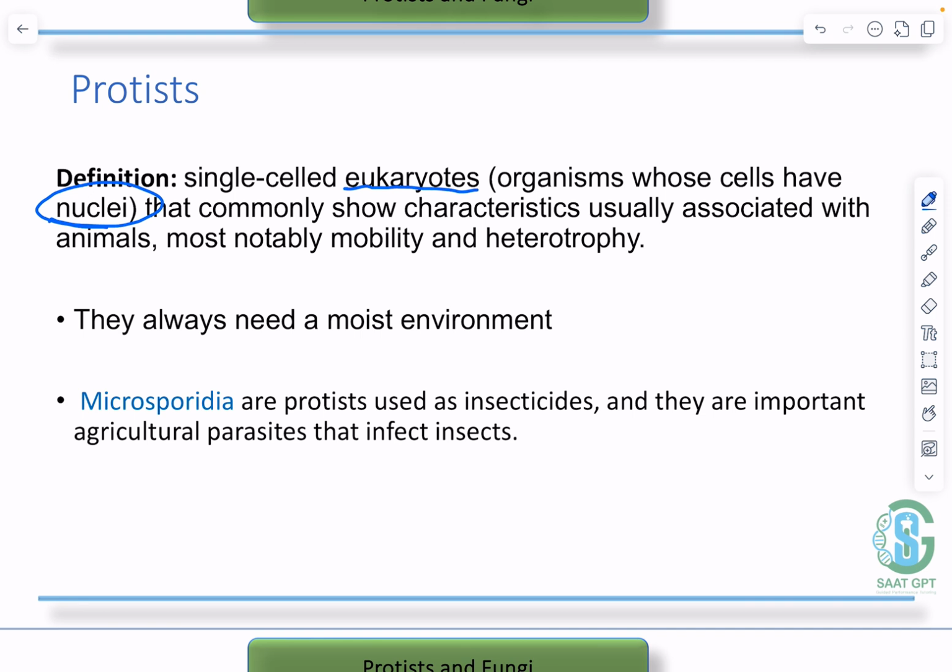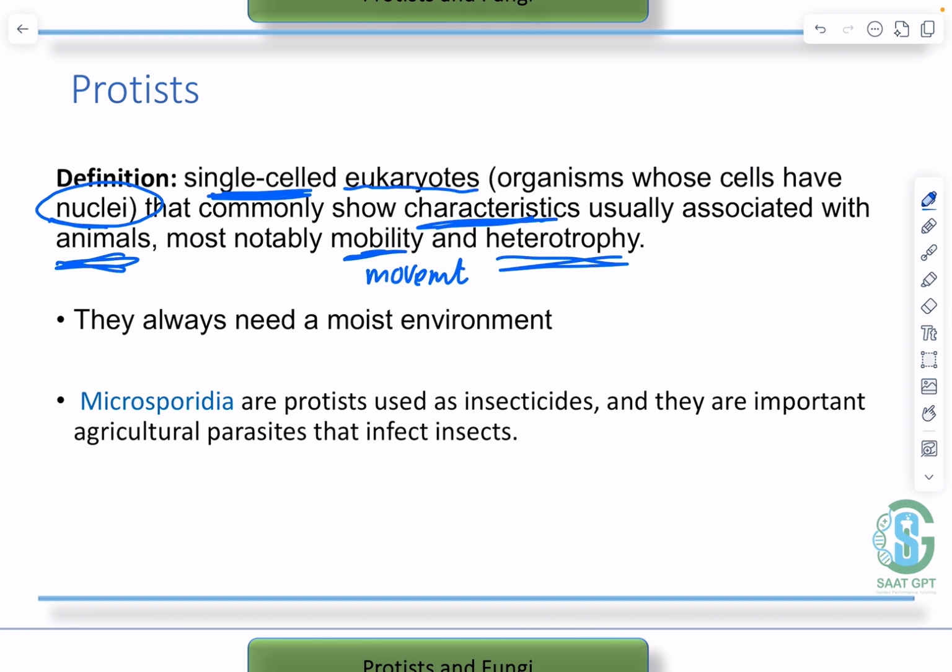So the protists, as we know now, are eukaryotes and commonly show characteristics, meaning features, from animals, especially mobility and heterotrophy. Mobility means movement, and heterotrophy means that they cannot make their own food. They depend on other organisms for food. This is the definition of the protist: single-celled organisms, like the bacteria, but they are not prokaryotes, they are eukaryotes. They resemble animals in movement and heterotrophy.